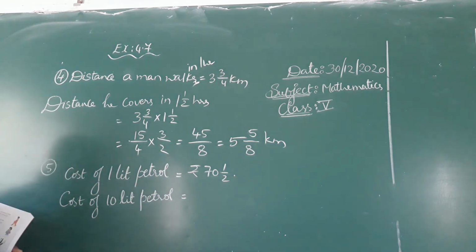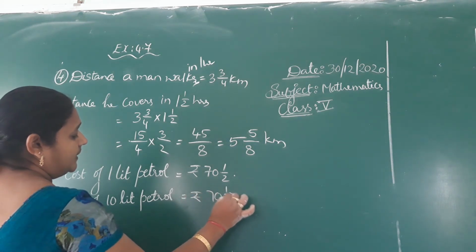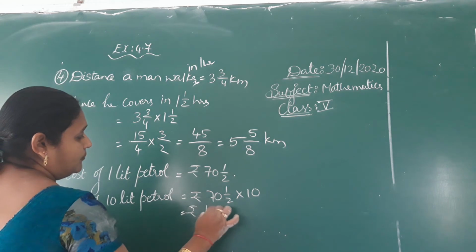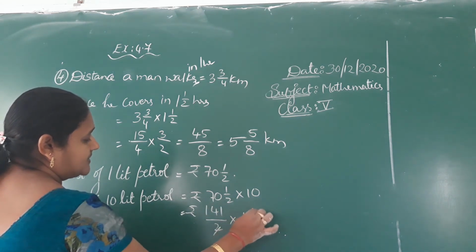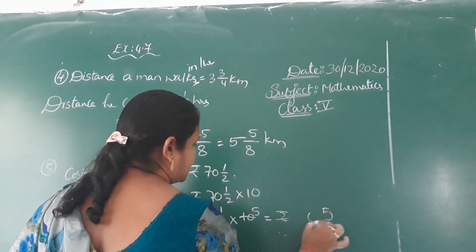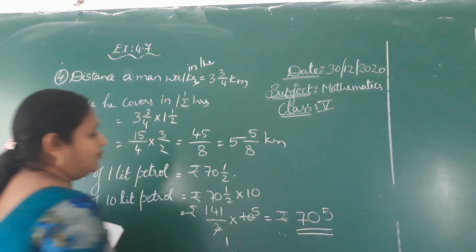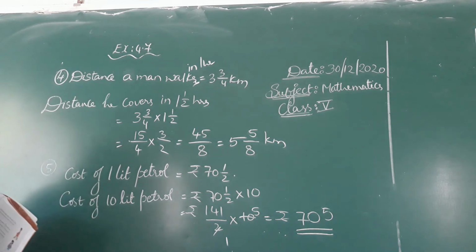So it's 70.5 rupees into 10, that is 141/2 into 10. 2 ones, 2 fives. So 5 ones 5, 5 fours 20, 5 ones 5 plus 2 is 7. 705 rupees is the cost of 10 liters of petrol.